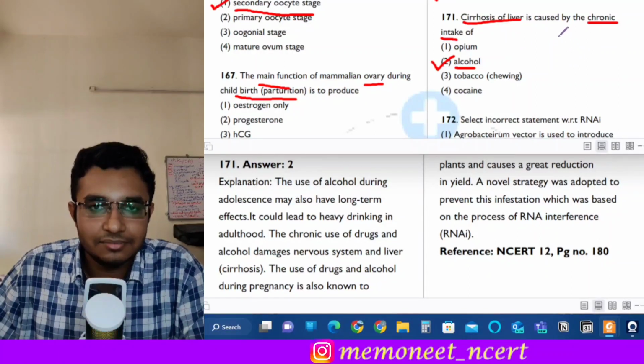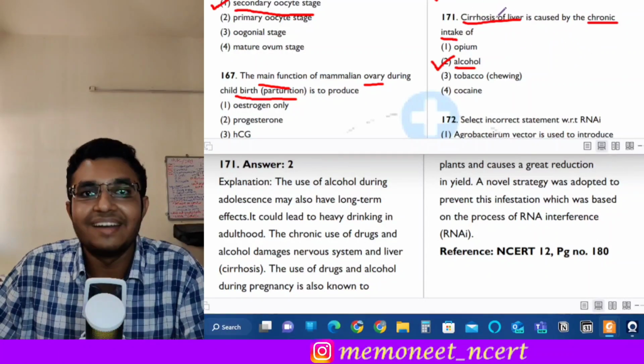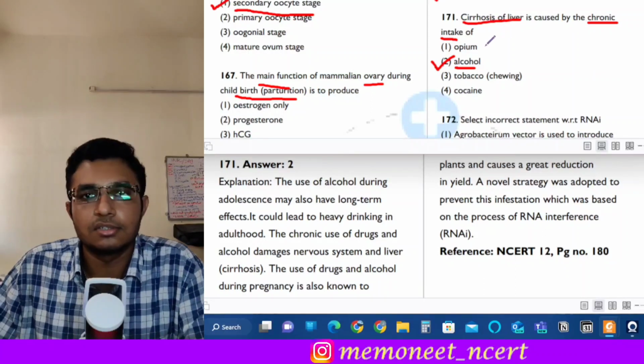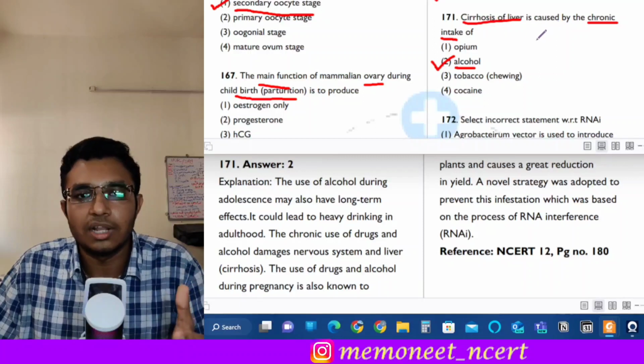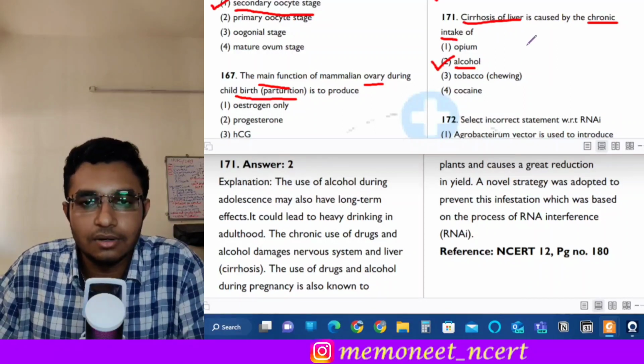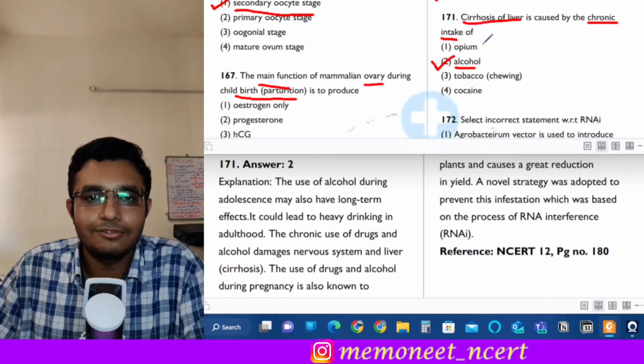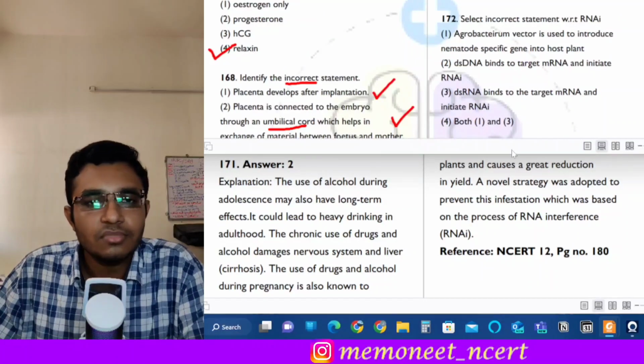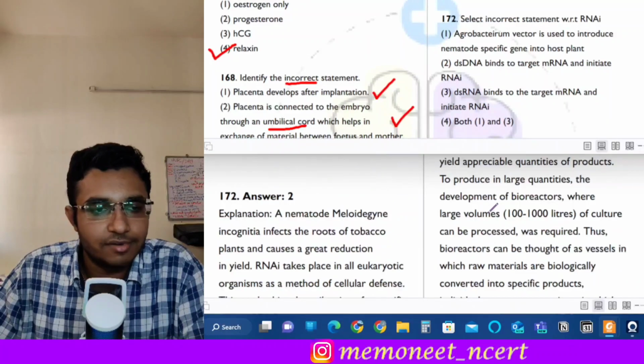So this is very harmful for the liver, and it damages the hepatocytes or the liver cells. So this causes cirrhosis of liver. The liver becomes stone like. So chronic intake of alcohol causes liver cirrhosis. So the correct answer is option 2. The next question is question 172.